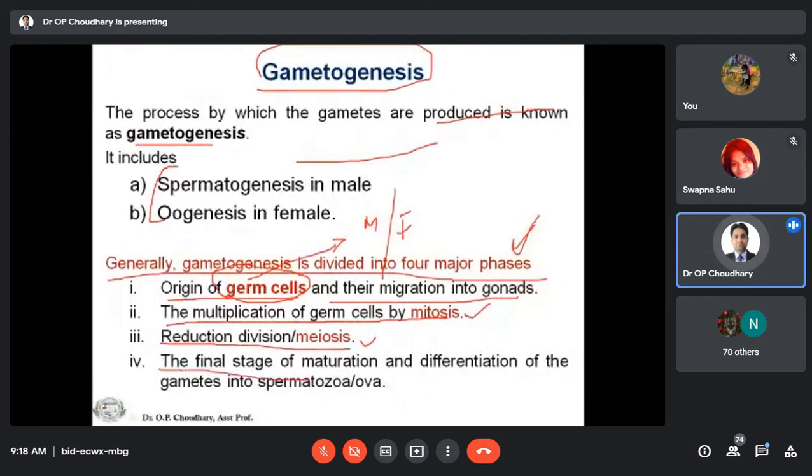Then the final stage is maturation, and there will be differentiation of the gametes into spermatozoa and ovum. So these are the 4 steps present in male and female gamete formation, that is by the process of spermatogenesis and oogenesis.